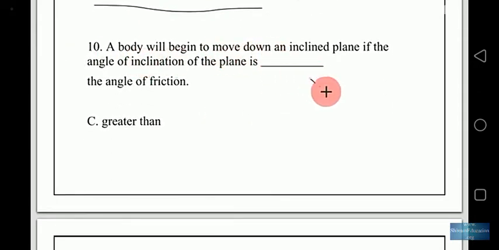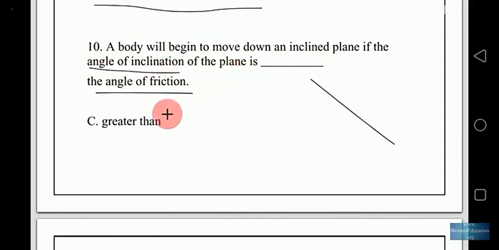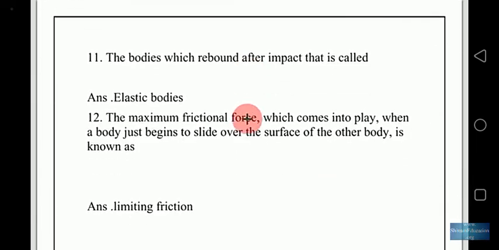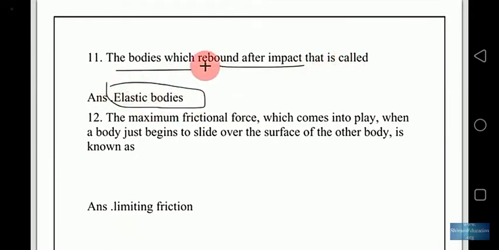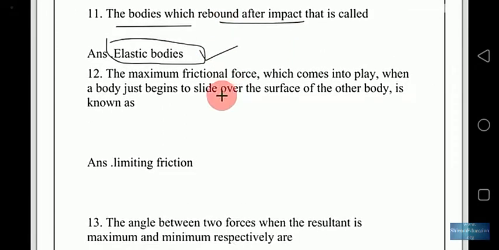A body will begin to move down an inclined plane if the angle of inclination of the plane is greater than the angle of friction. So at that time the body will begin to move, but the condition is that the angle of inclination of the plane is greater than the angle of friction. The bodies which rebound after impact are called elastic bodies. So remember, rebound after impact.